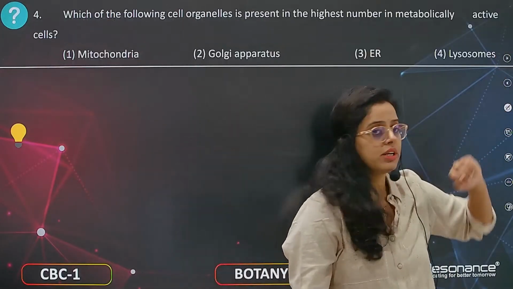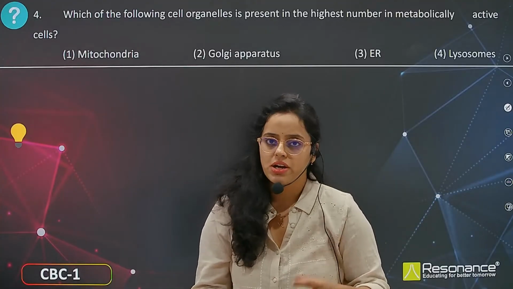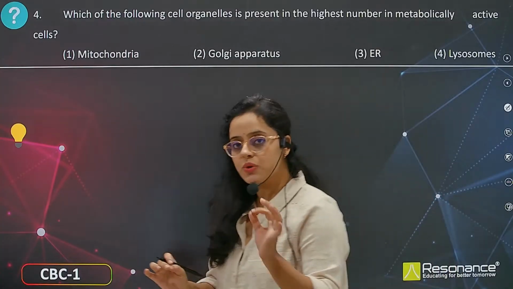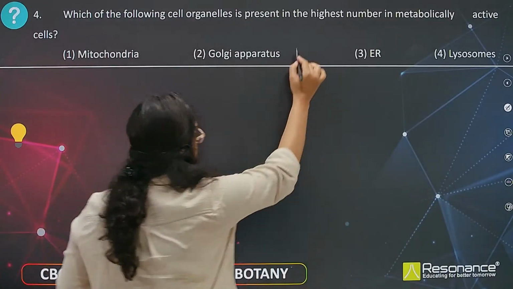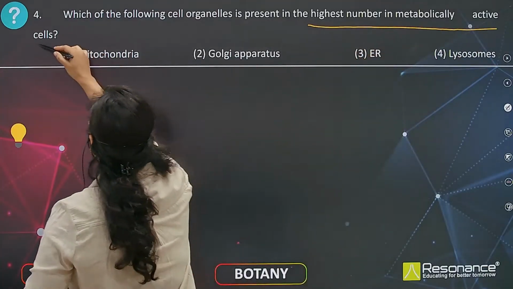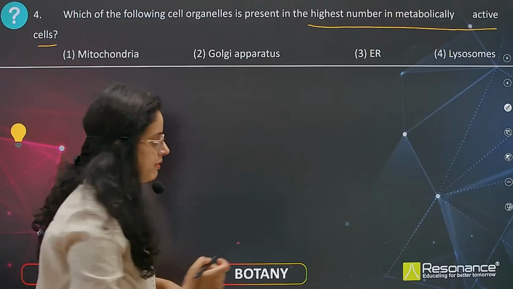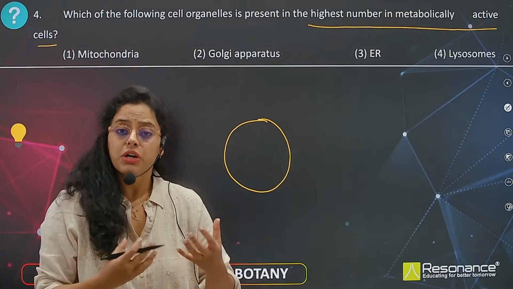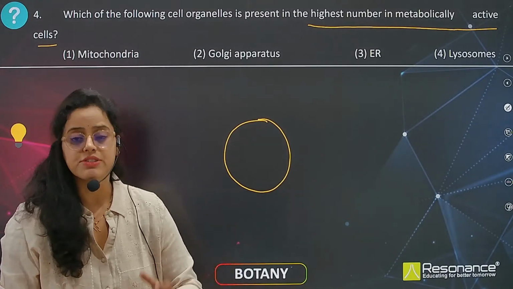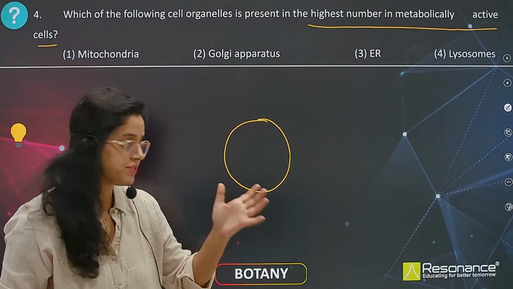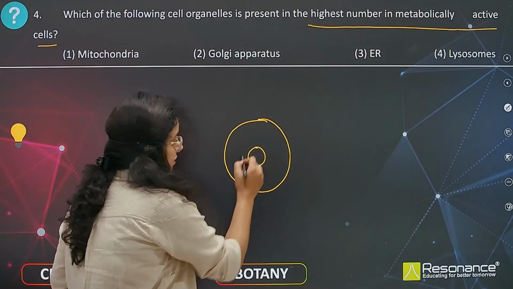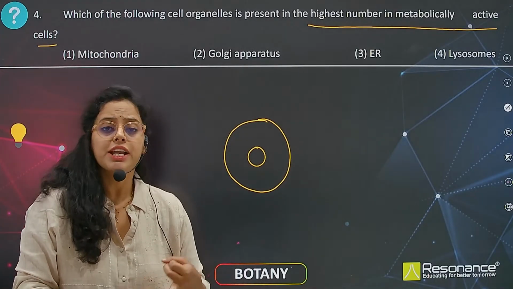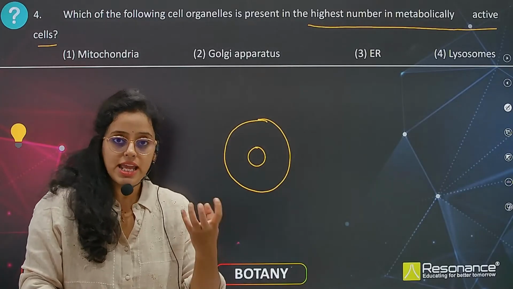Okay, now moving to the next question: which of the following cell organelles is present in the highest number in a metabolically active cell? So here you have to highlight a point, highest number in metabolically active cells. What do you understand by metabolically active? The cells which have a high rate of reactions, like catabolic or anabolic reactions, are called metabolically active cells. If this is a cell and it is metabolically active, it means anabolic and catabolic activities are happening. Catabolic releases energy, whereas anabolic takes energy, right?